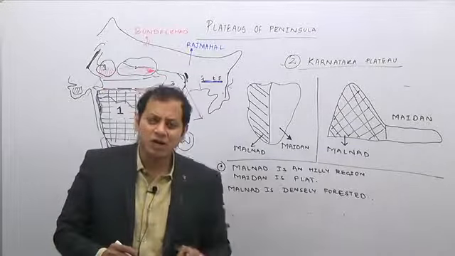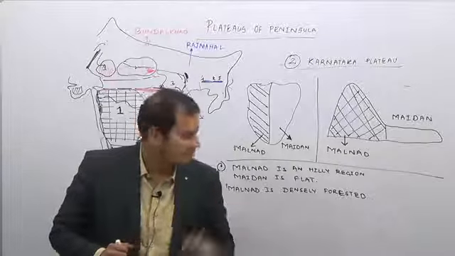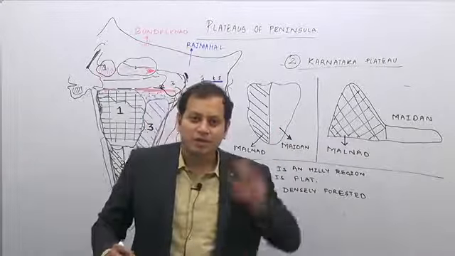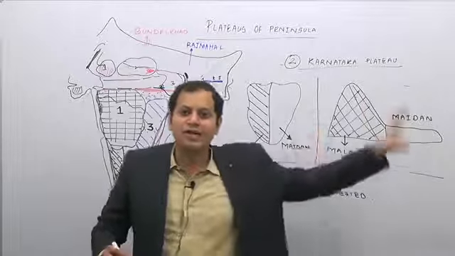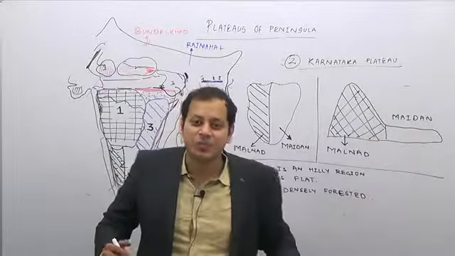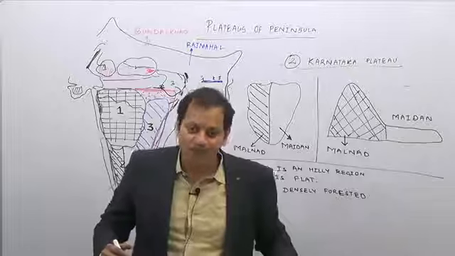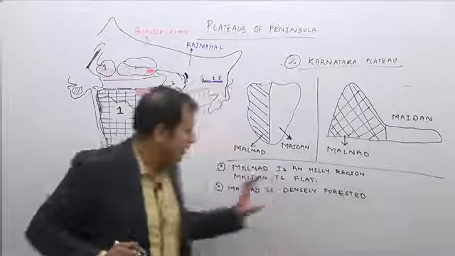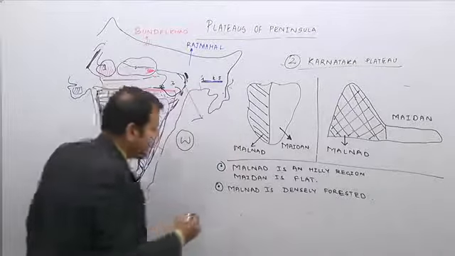Now, what about the rocks of the Karnataka plateau region? If you remember the geology, where in India is the oldest rock found, in which state? In Karnataka. Which was that rock? Archean rock. So, it is one of the oldest rocks.